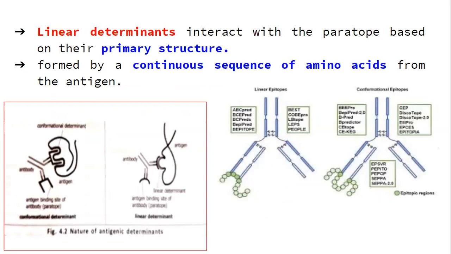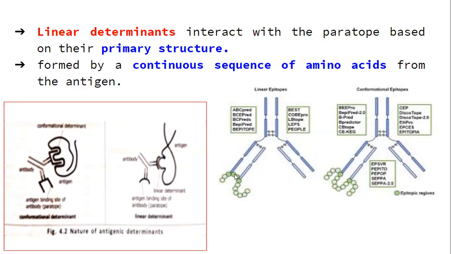Next are the linear determinants or linear epitopes. Here I can see that the amino acid sequence of the epitope is continuous. And so how they interact with the paratope is because of the primary structure. This picture shows a continuous amino acid sequence.